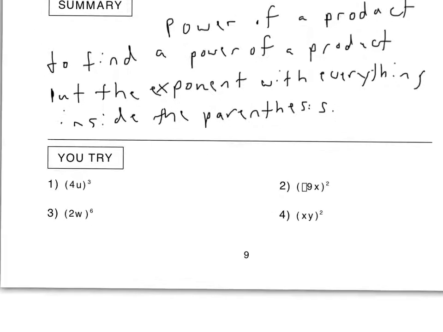Okay, so let's go ahead and try a few. If we look at that first one, you have 4u cubed. So we're going to distribute that exponent to each of the things inside. So 4 cubed, u cubed. Okay, but remember, you cannot have a whole number with an exponent on it if you want to be done. So what's 4 cubed? Well, 4 times 4 is 16, and 16 times 4 would give you 64. So your final result would be 64 u cubed.